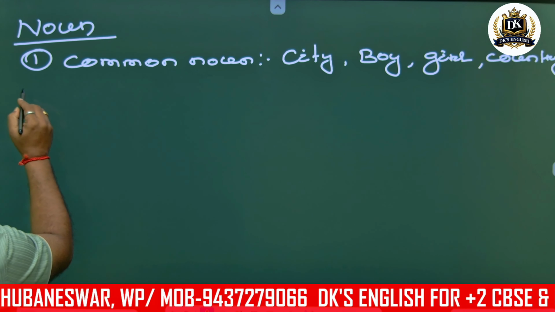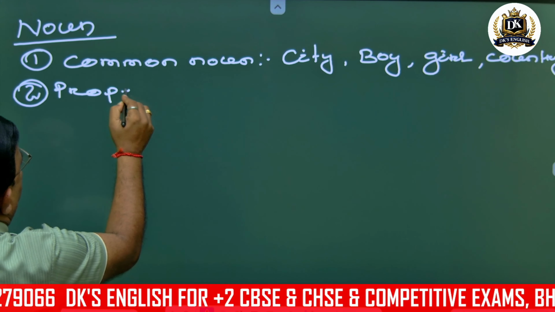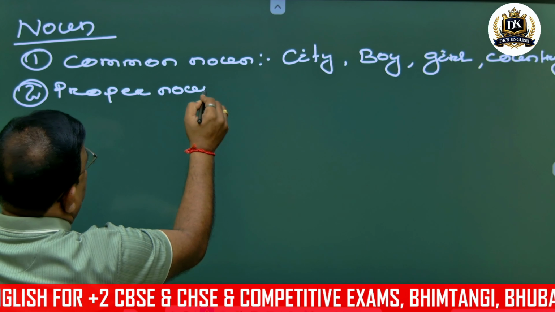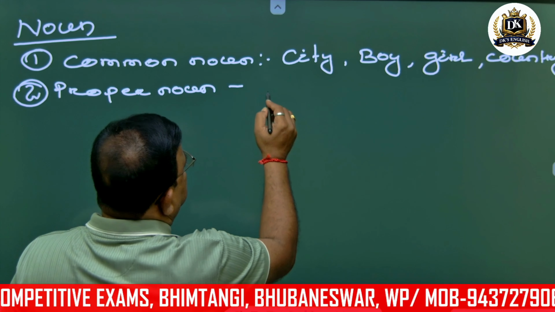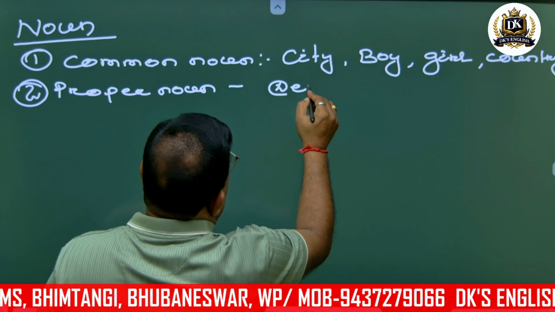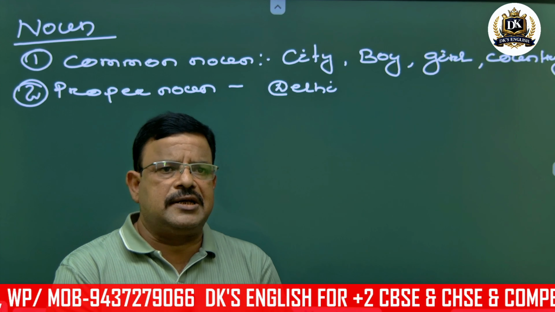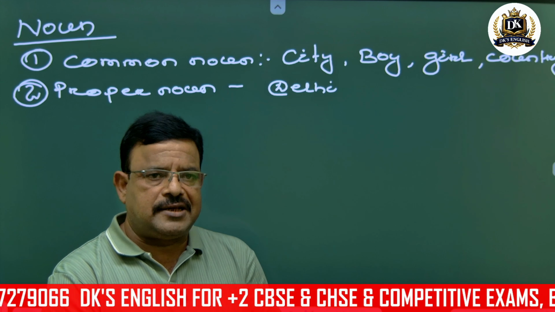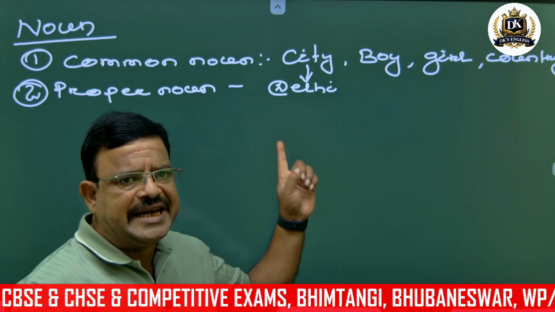But whenever I come to proper noun, you see, here I have written city. Suppose here I write Delhi. So city as a common noun is taken here. But I say Delhi. Delhi is the name of a city. Here it comes as a name.